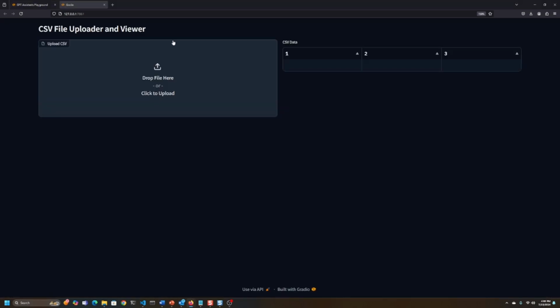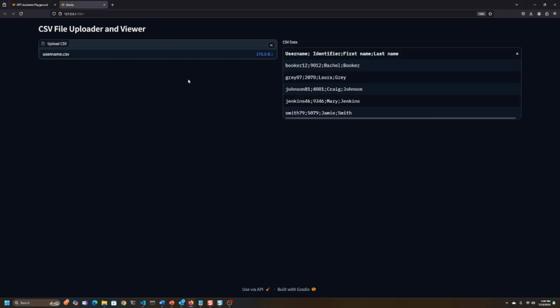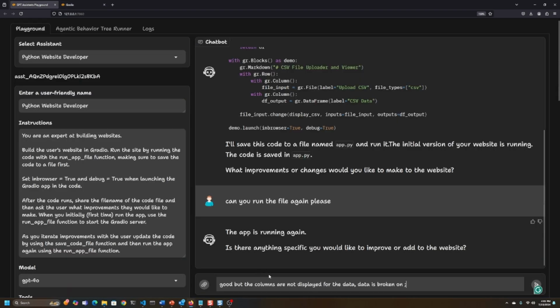The prompt was: allow us to upload a file and then display the file in the table on the side. So let's try this out. File, CSV file, and we can see it loads it and then displays the output. One thing though is it's not displaying this in columns correctly, so let's go back and see if we can fix that. So good, but the columns are not displayed for the data.